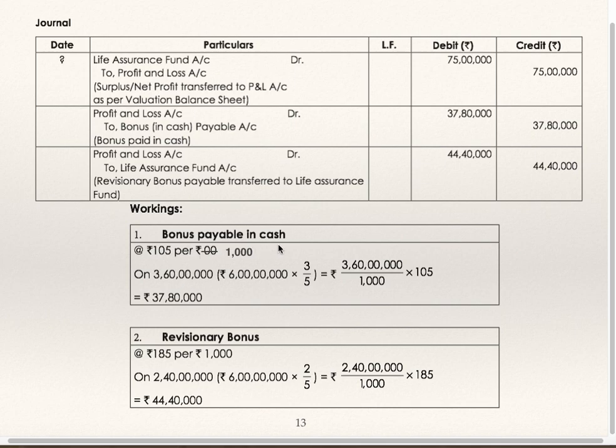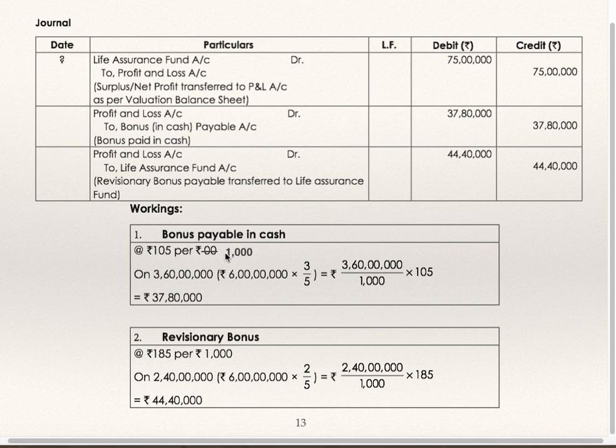Bonus payable in cash. If policy amount is 1000, 105 cash will be paid. Total business is 600 lakhs, that is 6 crores. 3/5 opted for bonus in cash. So 3/5 of 6 crores is 3 crores 60 lakhs.